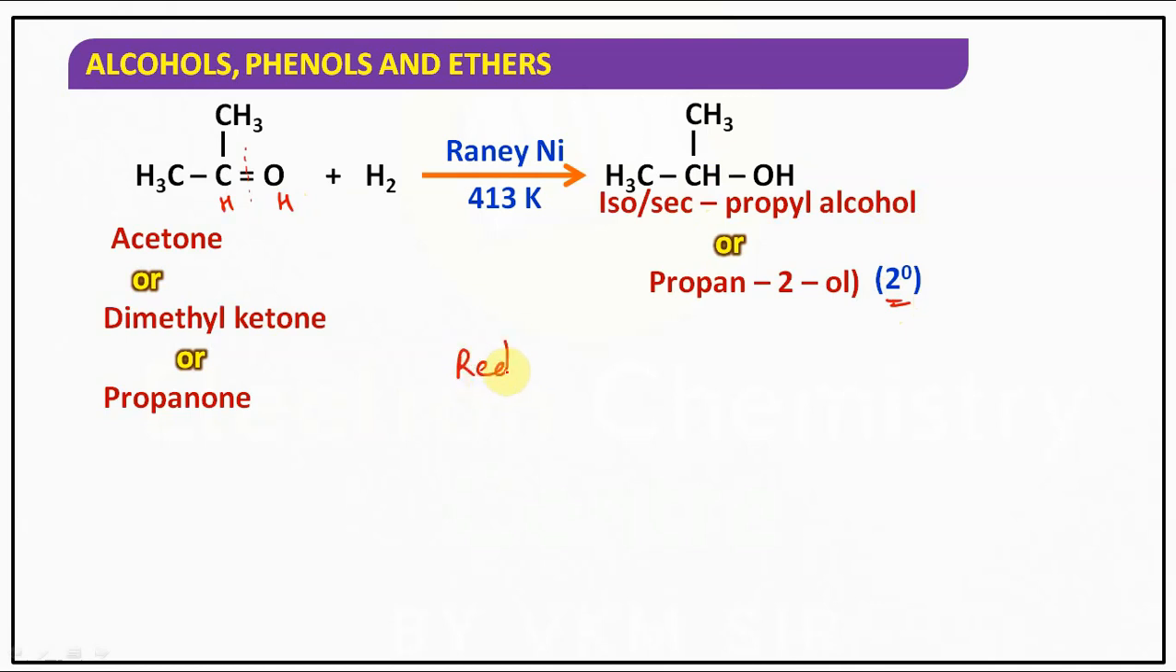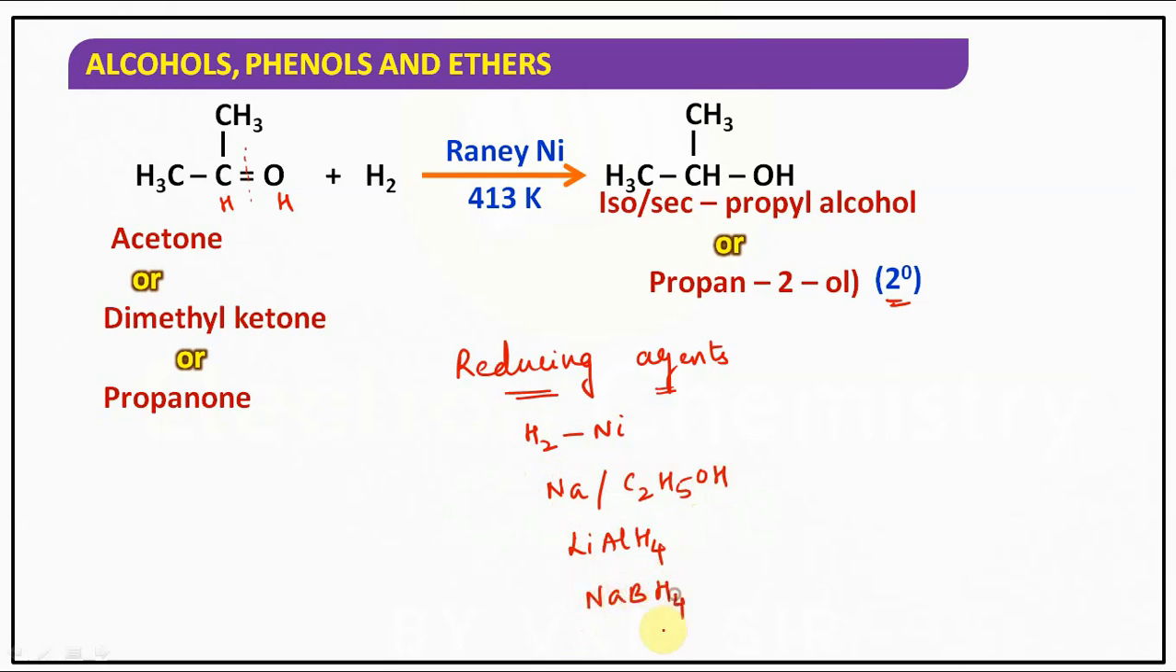So the reducing agent in all of these reactions, they have written H2 in the presence of nickel. Sir, can't we use other reducing agents? Why not, you can. You can use sodium in ethanol. Or lithium aluminum hydride can also be used. Or sodium borohydride can also be used. Any one of these can be used as a reducing agent.